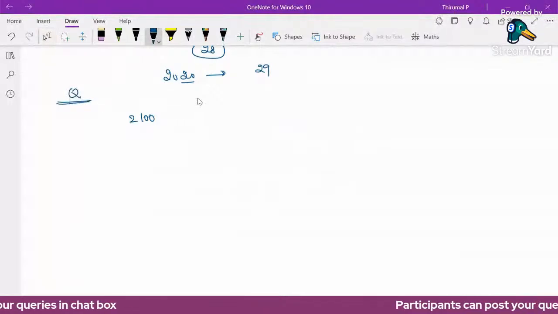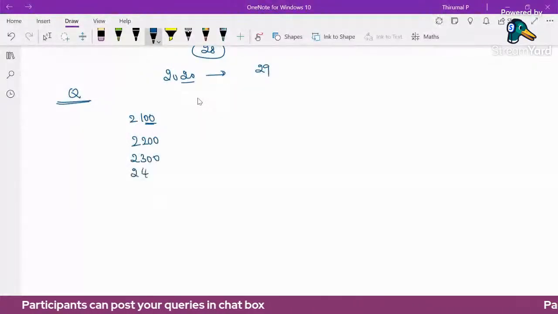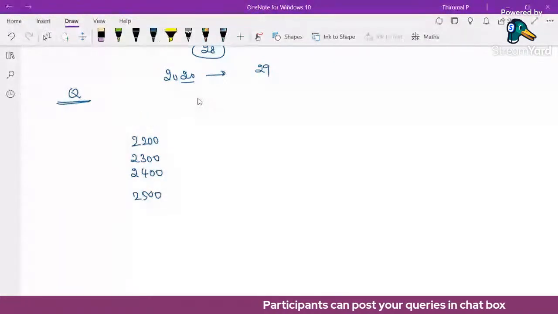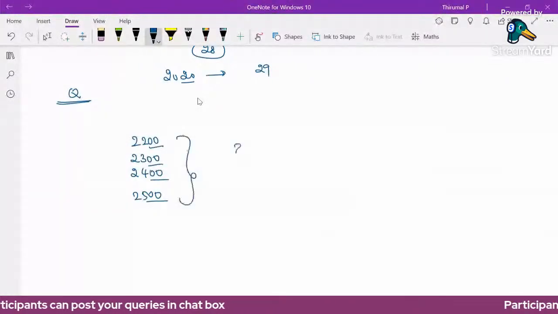2100, this is divisible by 4. So 2200, 2300, 2400. Suppose 2500. I'm choosing these years. So all the years are divisible by 4. But is that the question? Are all the years leap years?